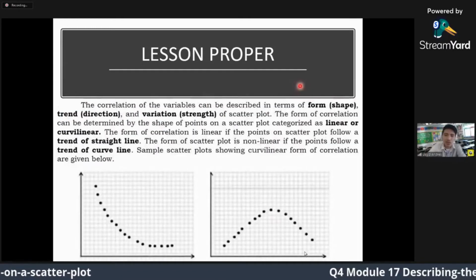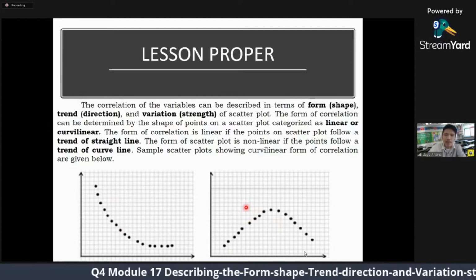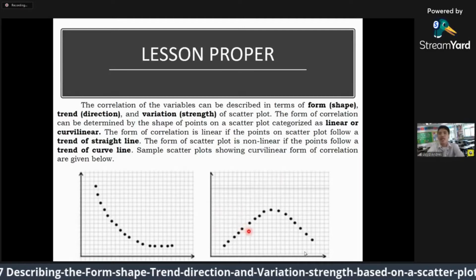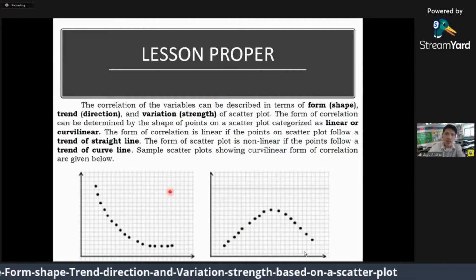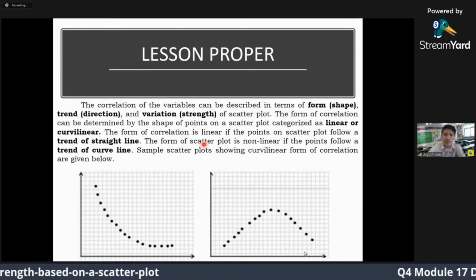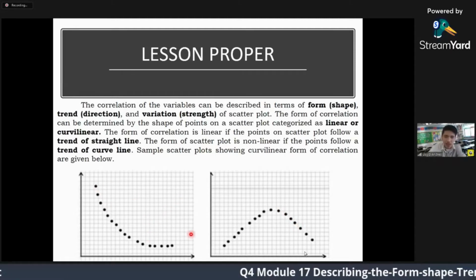Kung curvilinear siya, pa-curve. Pero if mo follow siya straight line, then linear siya. Actually, ang focus sa ato ang lesson is on linear nga form of correlation. So, ipakita lang ang curvilinear.